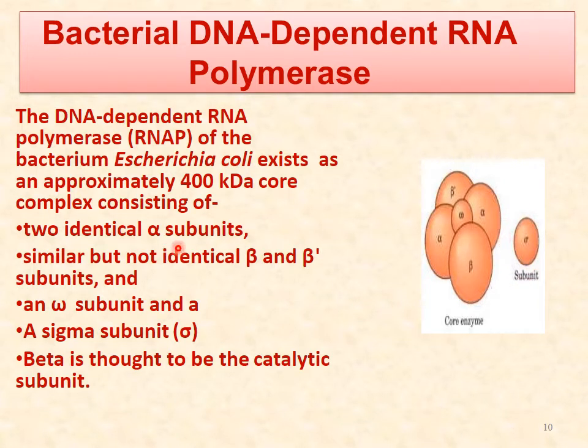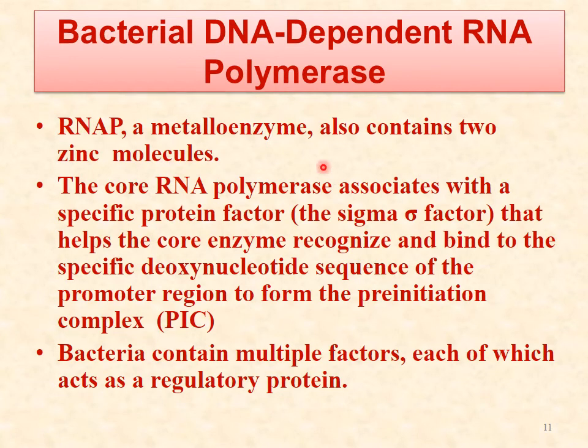So it has 2 identical alpha units, similar but not identical beta, beta dash subunits, an omega subunit and a sigma subunit. Beta is thought to be the catalytic subunit. So beta is responsible for the catalysis. Then this RNA polymerase enzyme is a metalloenzyme. It contains 2 zinc molecules also, and the core RNA polymerase associates with a specific protein factor. This is known as sigma factor.